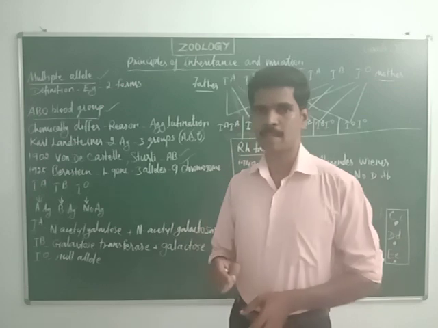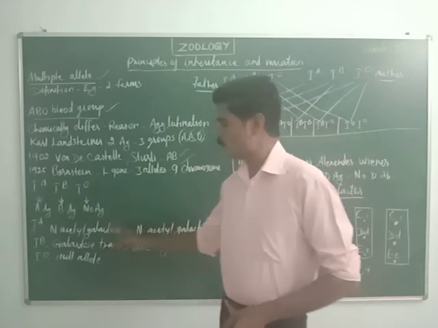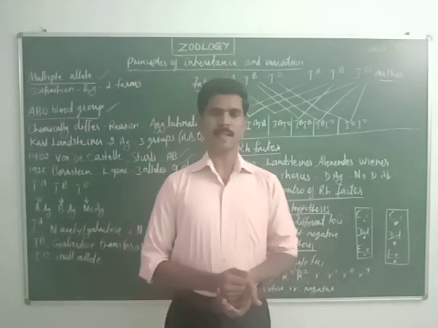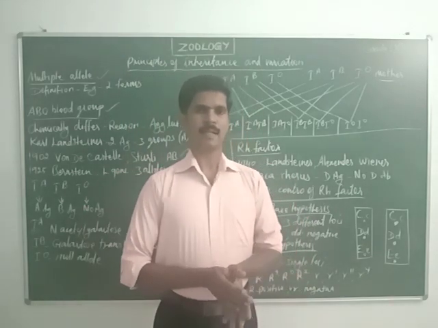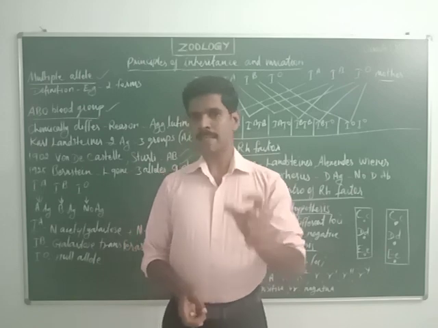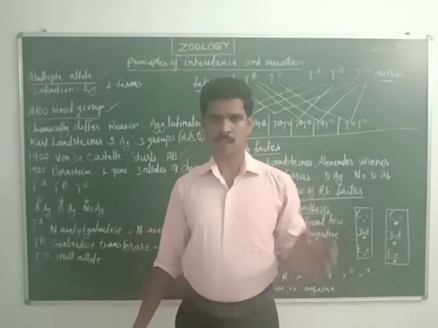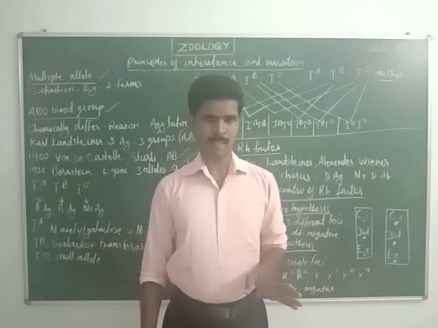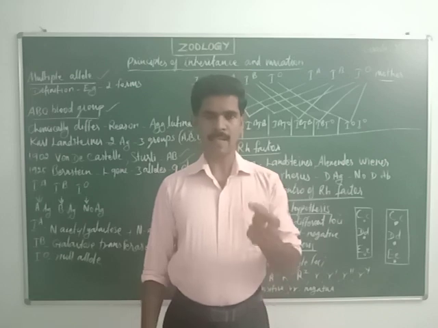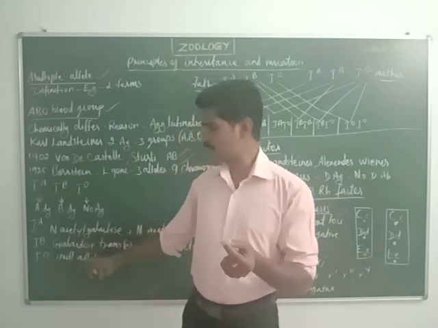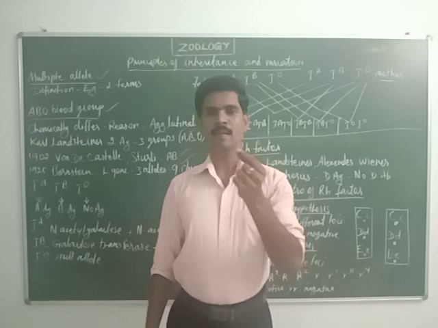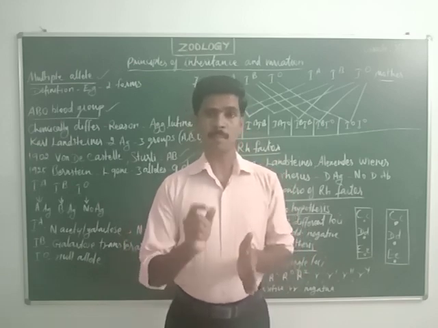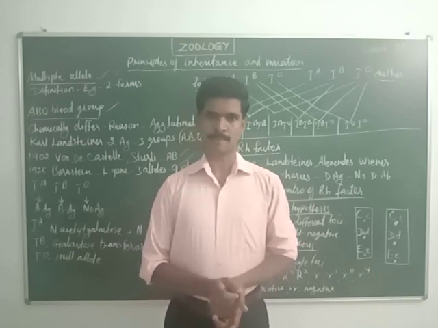IA allele and IB allele are always dominant to IO allele. Hope you understood this one. Now, a child can get any one of these alleles from the father and any one of these alleles from the mother. Listen very carefully. There are three alleles, but a child gets one allele from the father and one allele from the mother. So these two alleles together determine the blood group of that particular child.